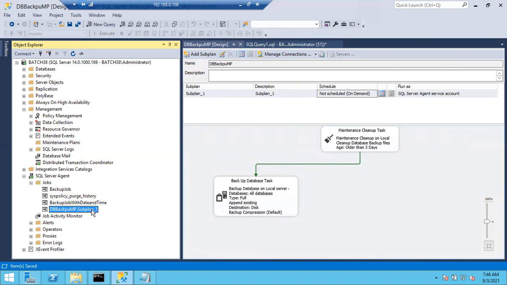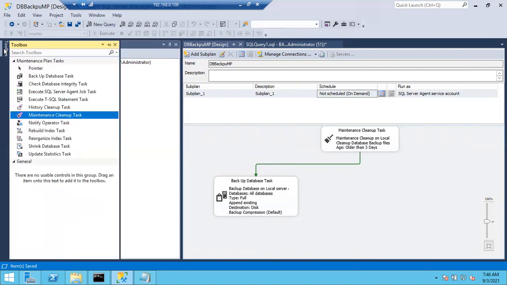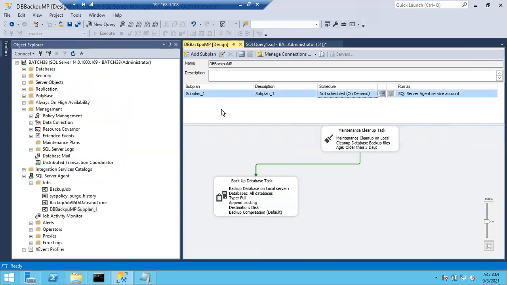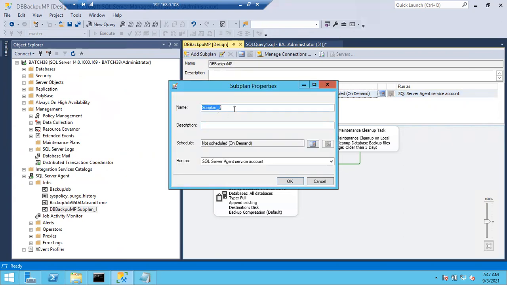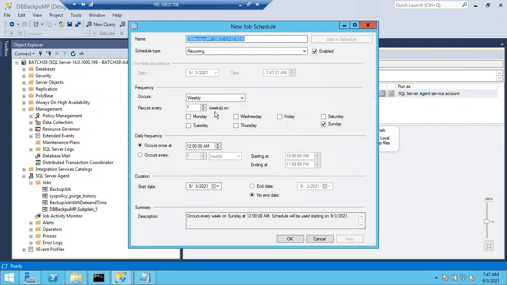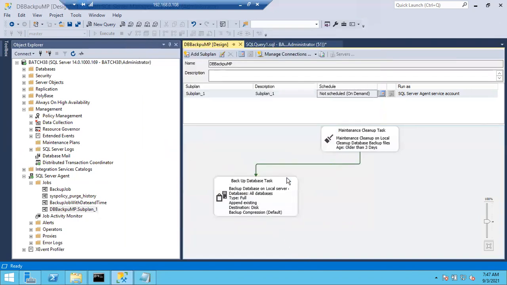In case you want to create a maintenance plan for DBCC CheckDB, simply drag and drop this DBCC CheckDB. Under subplan 2 you can do that also. So in case you want to add subplan 2, in subplan 2 I'll give DBCC CheckDB. Then schedule, you can schedule it every Sunday at 12 a.m. Okay, that's fine. Every Sunday 12 a.m. Click OK.